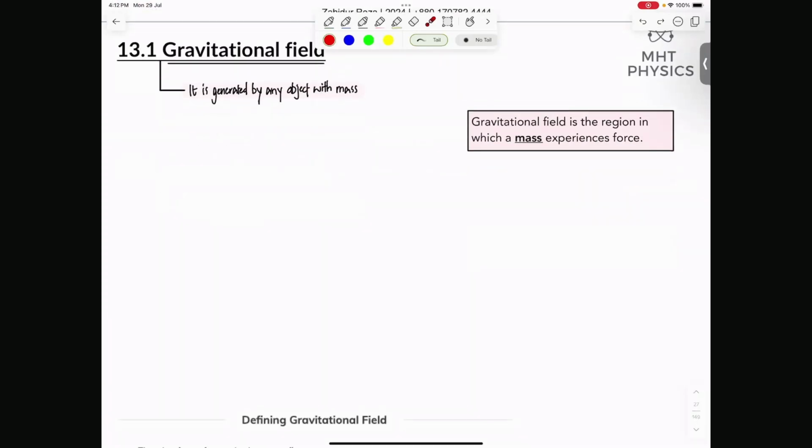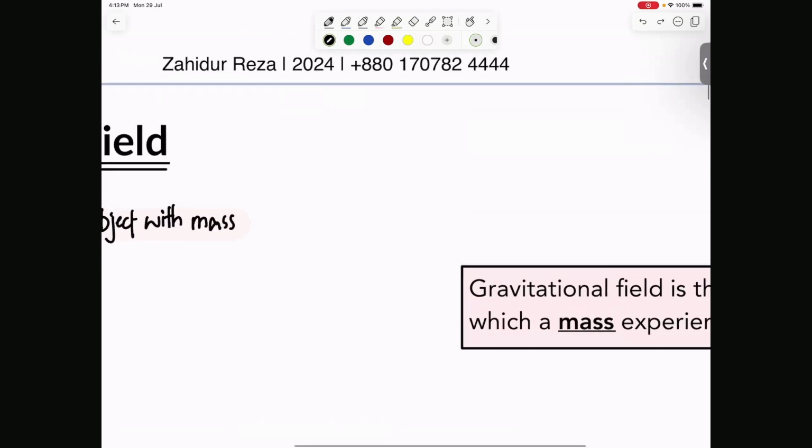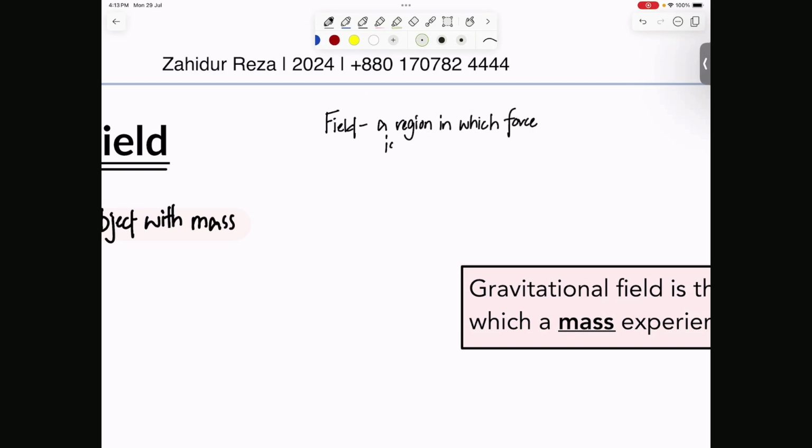So what's a gravitational field? Or what's a field in general? So field হচ্ছে, if you ever come across this word in physics, it has one meaning only. Field হচ্ছে a region in which force is exerted. So if you have a field, it means it's a region where force will be experienced, right? Exerted or experienced দুইটাই হবে.